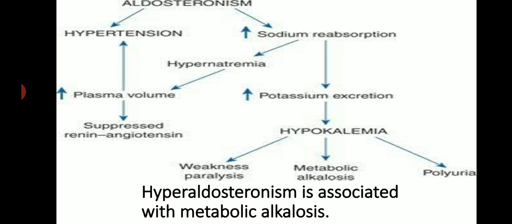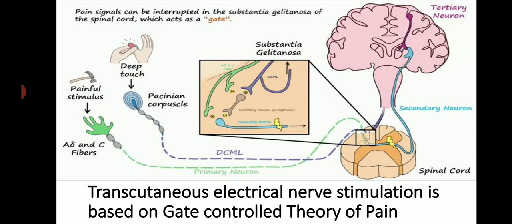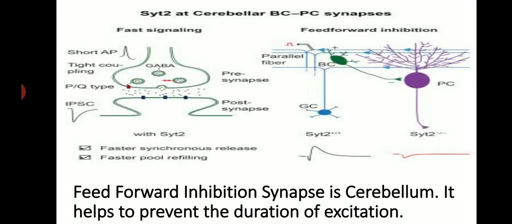Hyperaldosteronism is associated with metabolic alkalosis. Calcium binds to troponin C to initiate muscle contraction. Transcutaneous electrical nerve stimulation is based on gate control theory of pain. Feed-forward inhibition synapse in cerebellum.